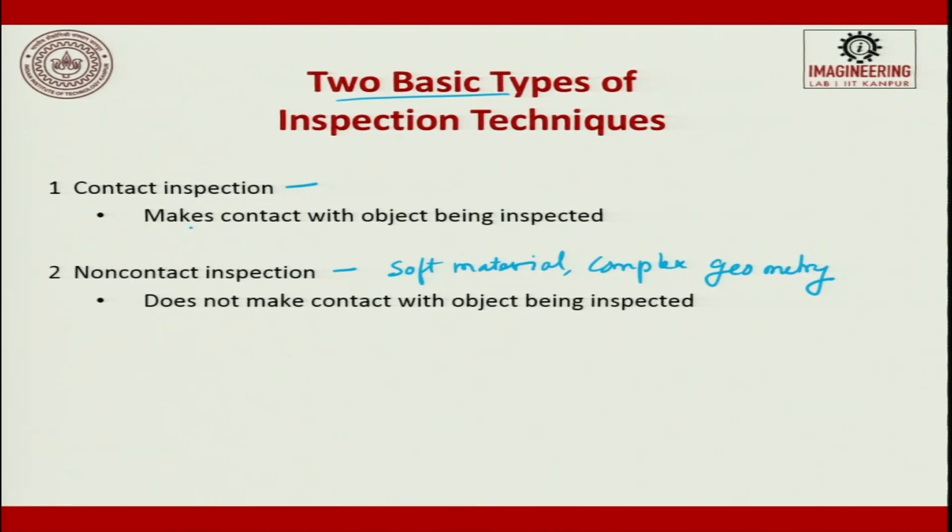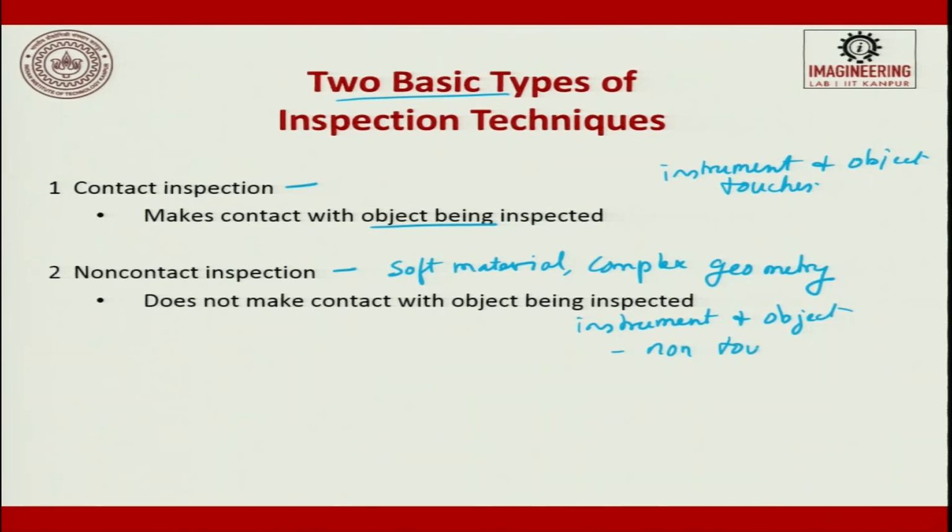Contact inspection makes the measuring device contact the object being inspected. The instrument and object touch. Here, the instrument and object do not touch.